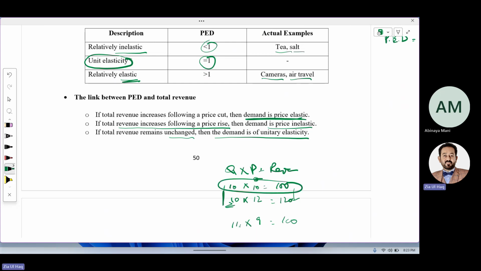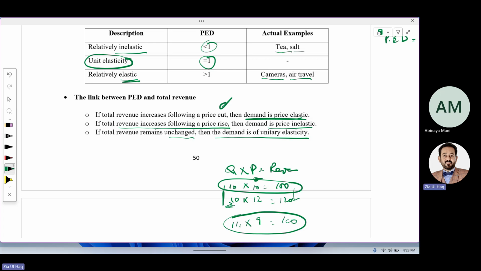Before this, the equation was 10 into 10. Now you have decreased the price to 9, by 10%, and exactly 10% quantity demanded increases. Revenue remains the same because the percentage change in price and the percentage change in demand is the same. But if you reduce the price and your revenue increases, why is it increasing? People are buying more and your revenue increases. This will be called elastic demand.